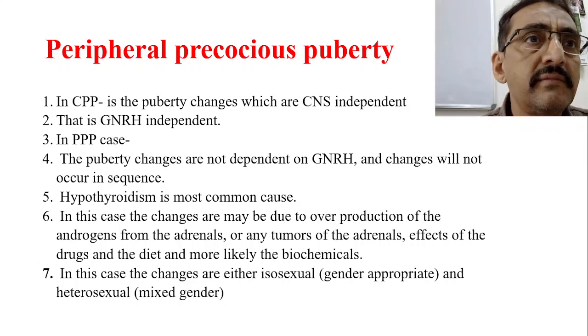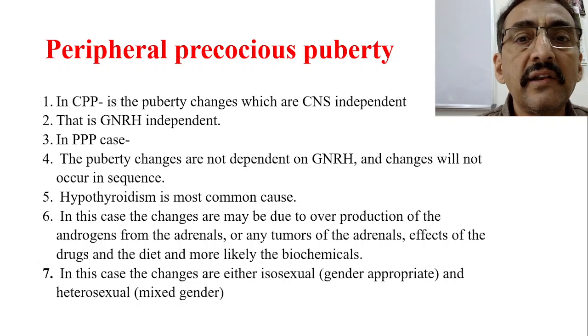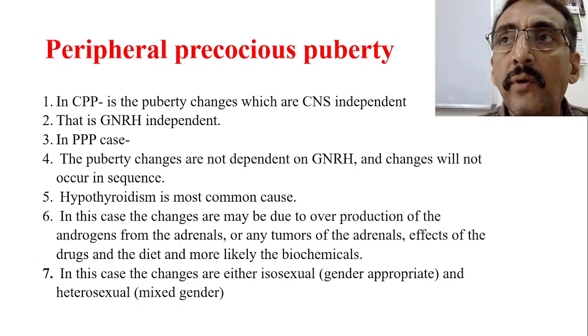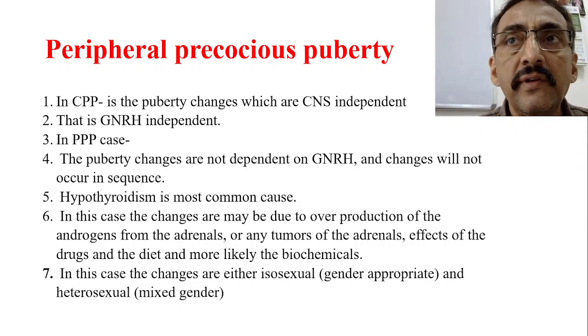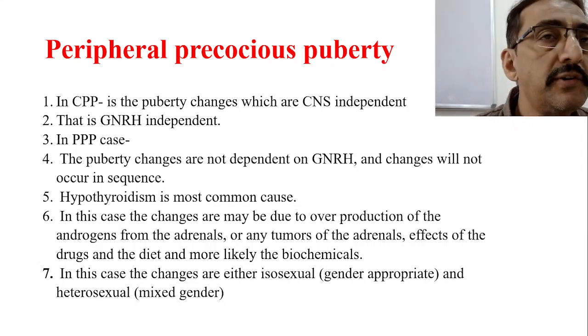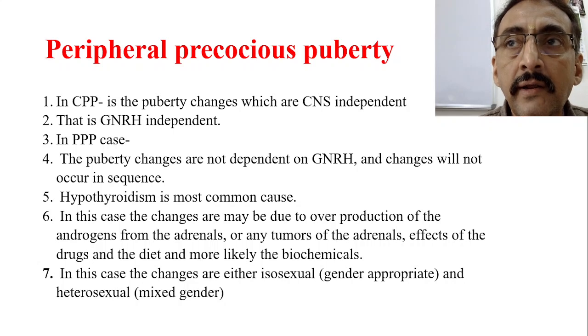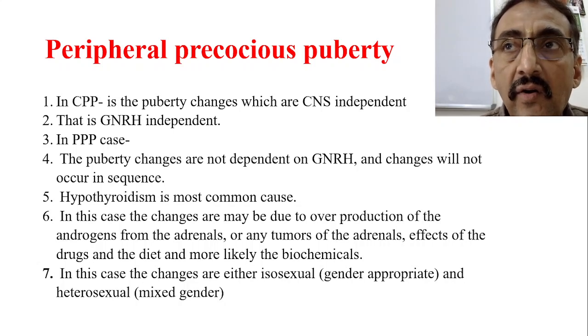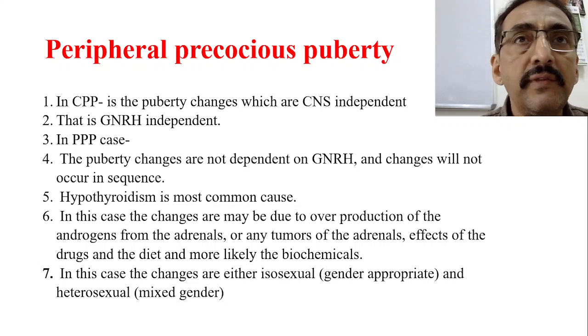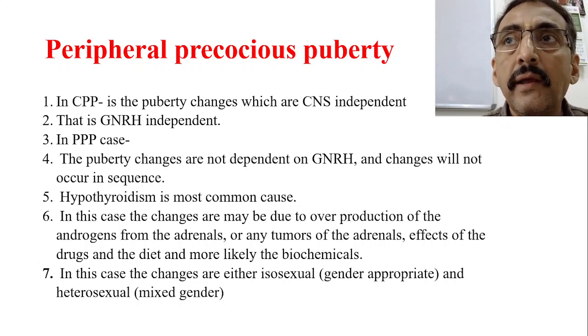Their excess secretion or excess activity may lead to central precocious puberty. How to identify? Although pubertal changes are occurring faster than the given time, they always follow the order. They always come in the order of telarche, adrenarche, menarche, as well as growth spurt.